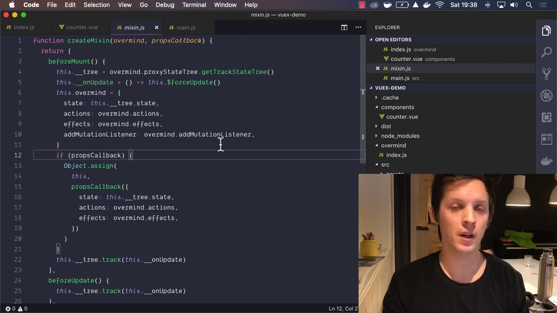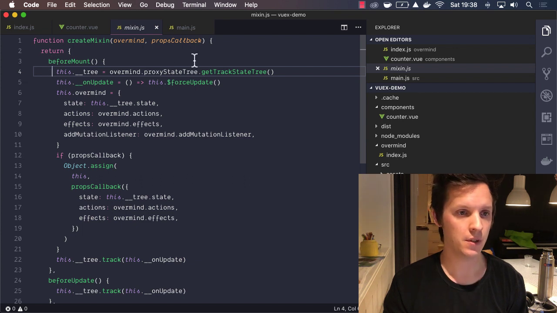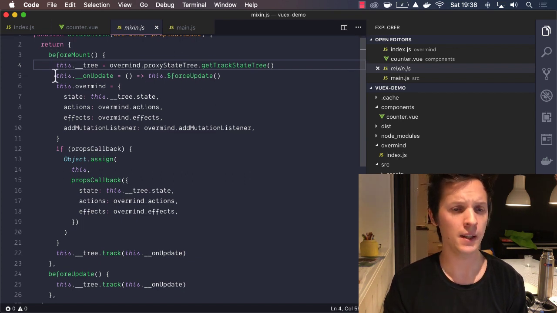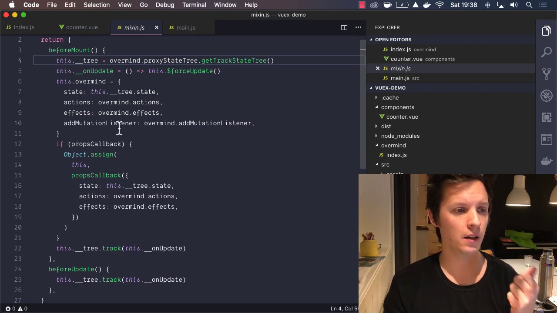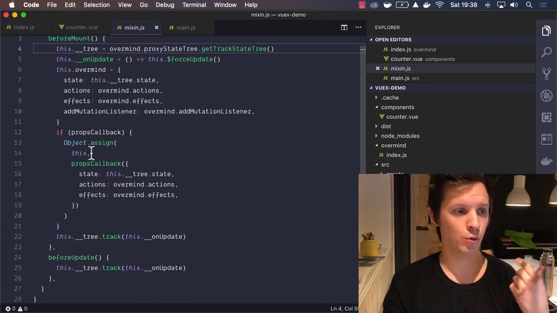So I removed the developer tooling here, which I also want to show you because that's an important part of UX. But as you can see here, everything that happens is that when it mounts, it goes and grabs a track state tree, as it's called. It adds an update callback. It adds the Overmind property.